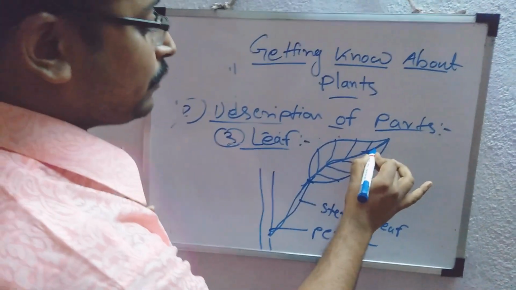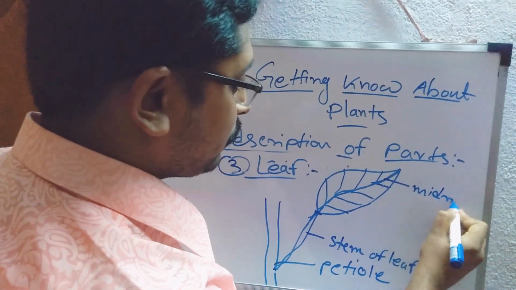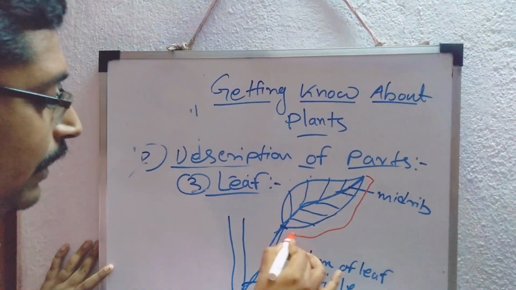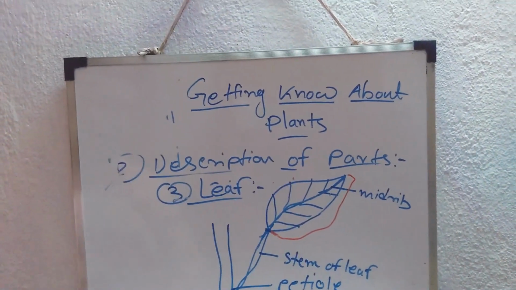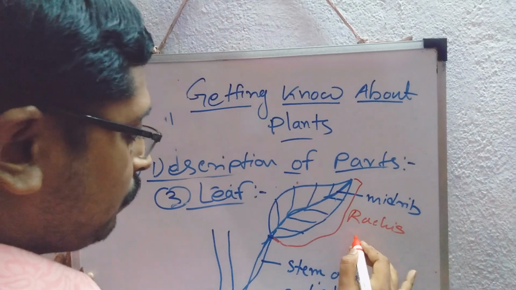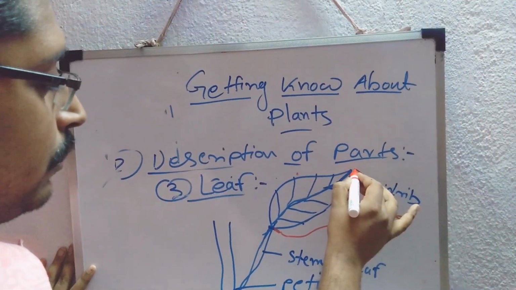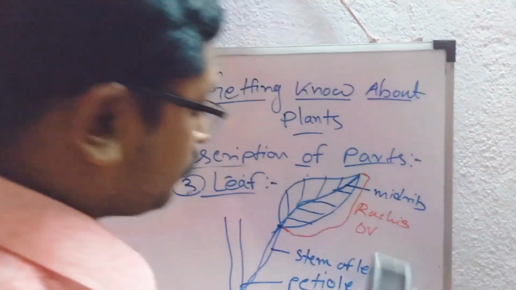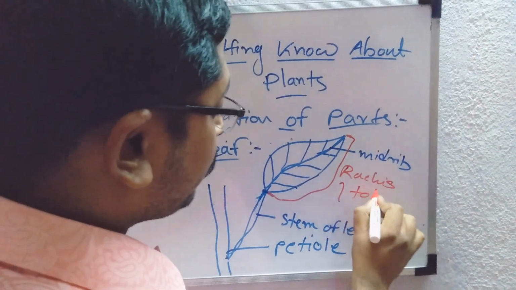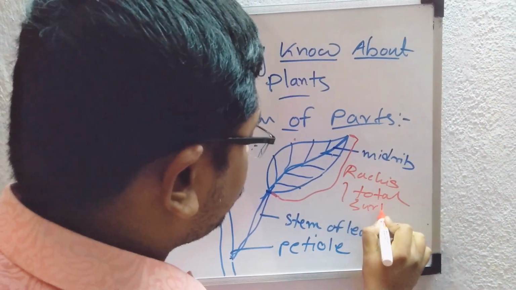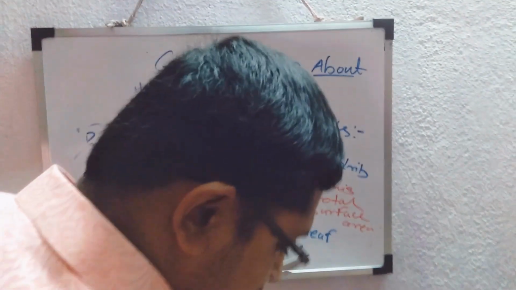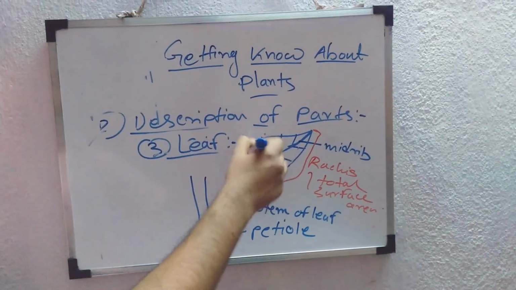And then there is a main vein that occurs, this is called the midrib. The total surface area of the leaf is called the rachis, or the total surface area of leaf. Now some interesting things occur in this type of system.